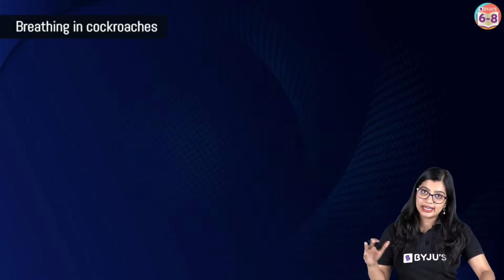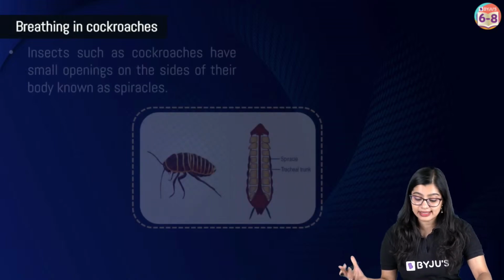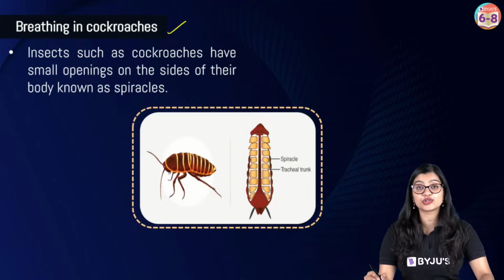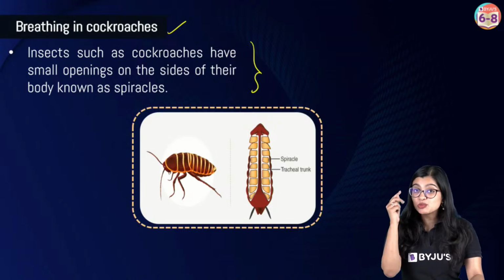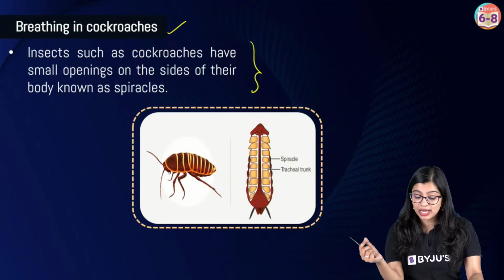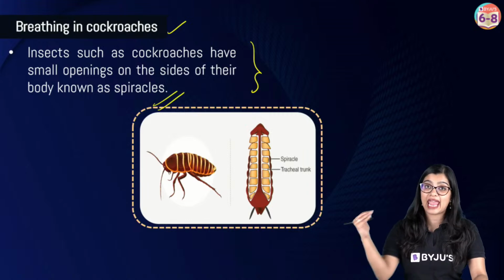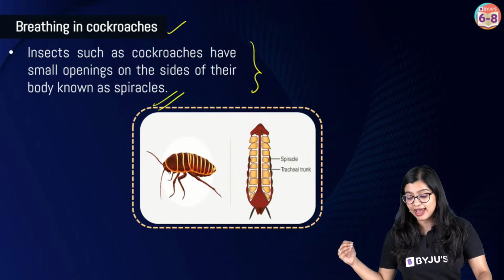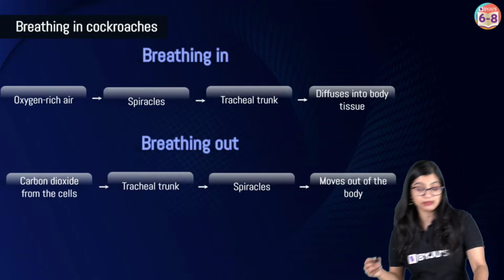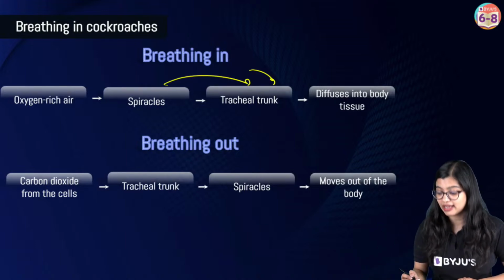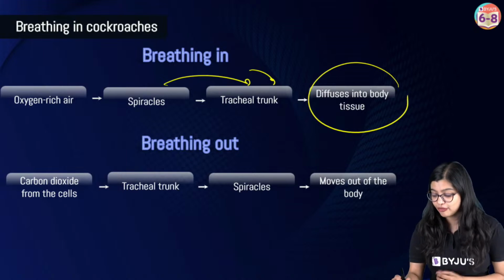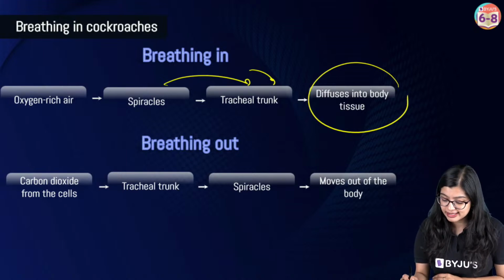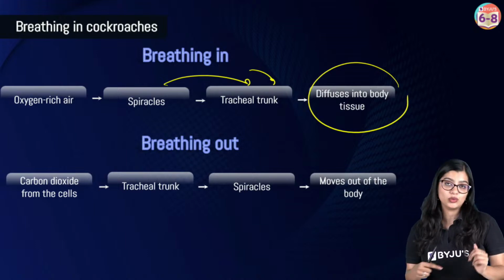Now, of course, quickly to go through breathing in other organisms. So we know that in the case of cockroaches, there are structures called spiracles, right? There are small openings present on the side of their body, which allow for the entry of air and exit of air. From the spiracles, it will go into the tracheal trunk and diffuse into different parts of the body. Once respiration takes place, it will go out in the same route, right?